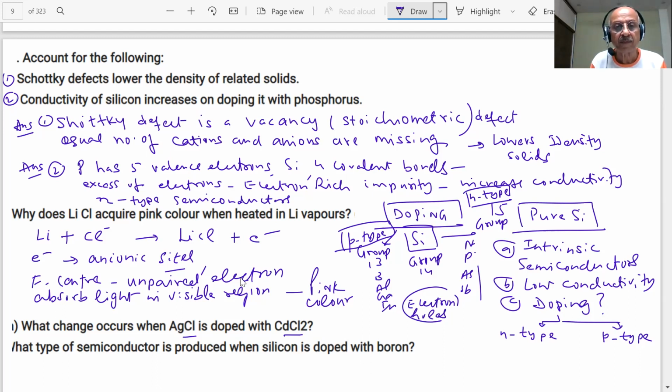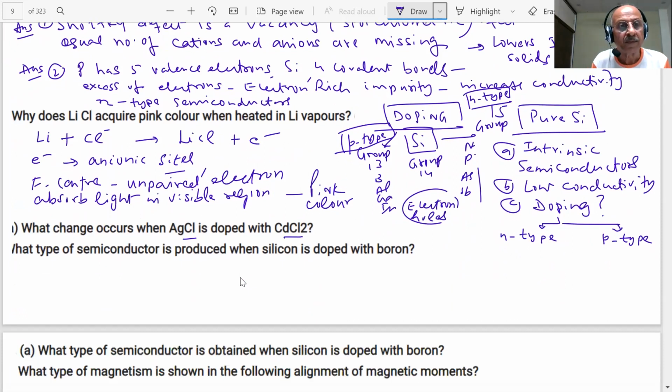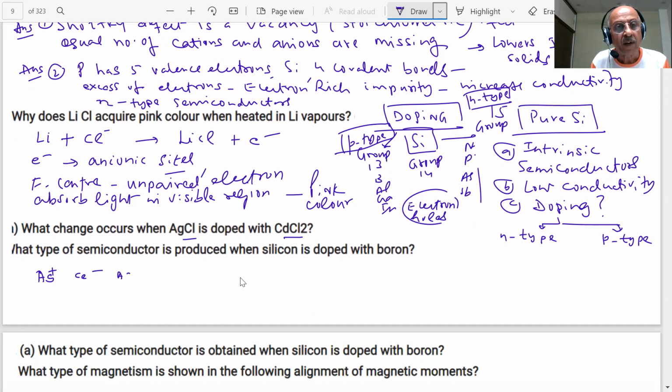AgCl, when it is doped with CdCl2, will have an impurity defect. You have Ag plus ions, chloride ions, Ag plus ion, chloride ions, like this.